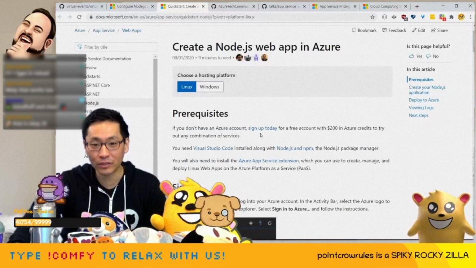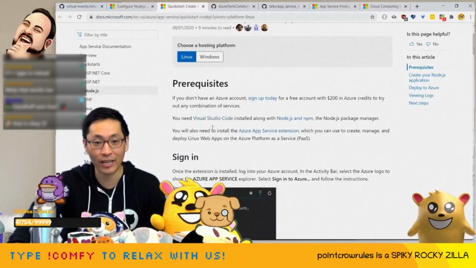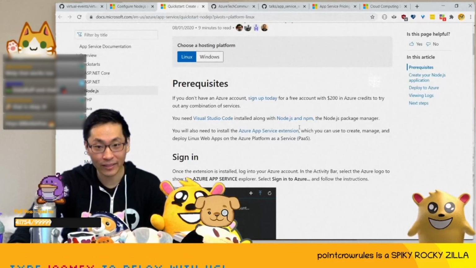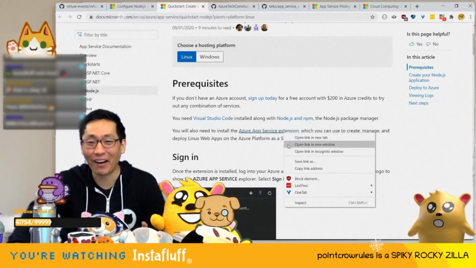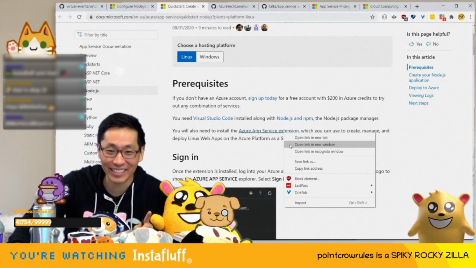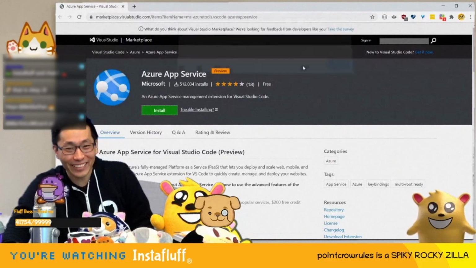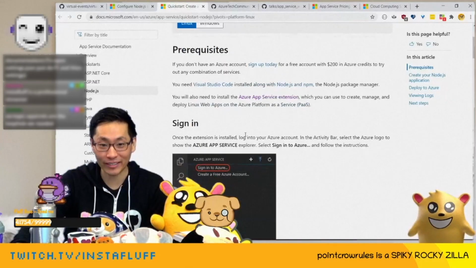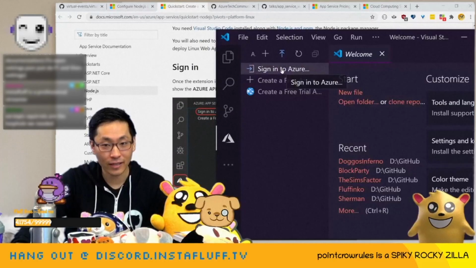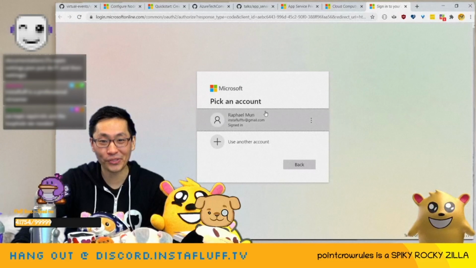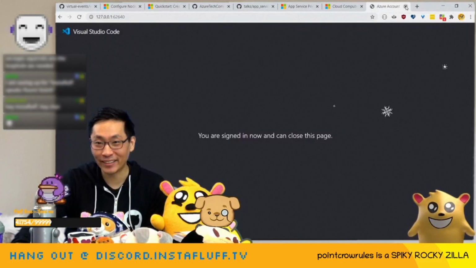If you don't have an Azure sign-up, you need one, and we did that already. We need Visual Studio Code along with Node.js and NPM. We have that. And you need the Azure App Service extension. We got all of the extensions installed except for the Azure App Service. This is the one that we needed. All right, let's install it. We got this, and now we have to sign in to Azure. You're signed in. Now you can close this page.